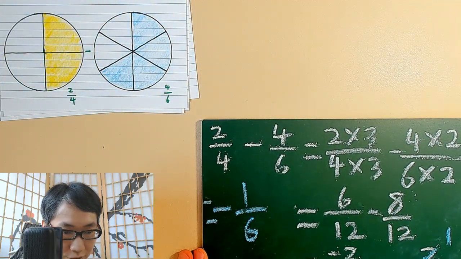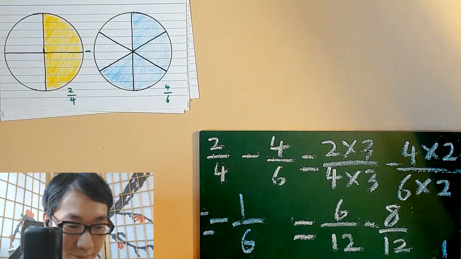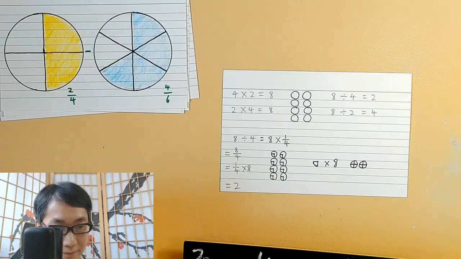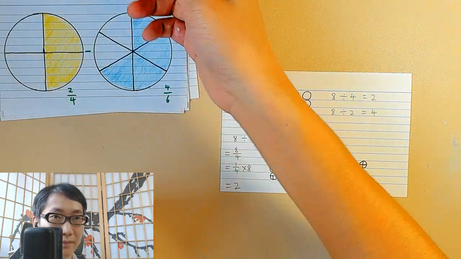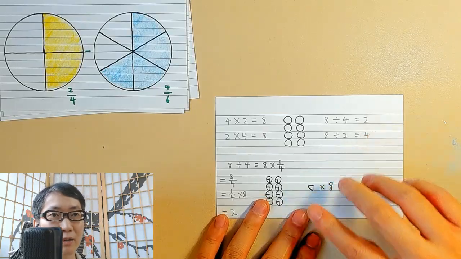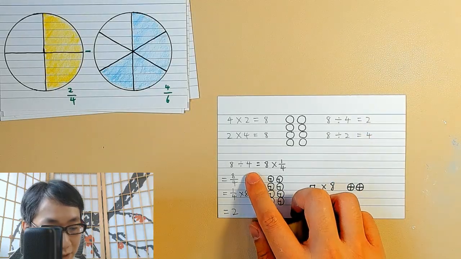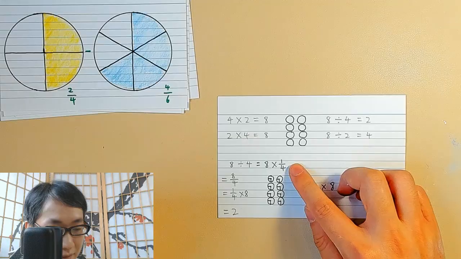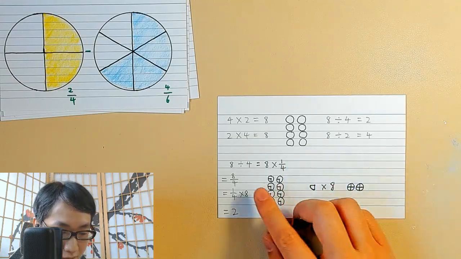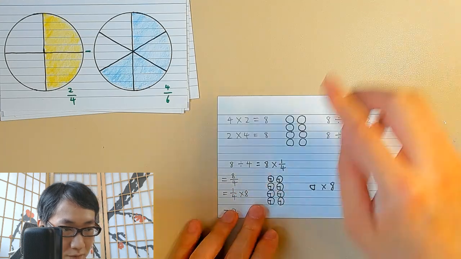And finally, let's talk about this one. The lower half. So remember we talked about dividing by something is actually multiplying by the inverse of it. Okay. So this is 8 divided by 4.